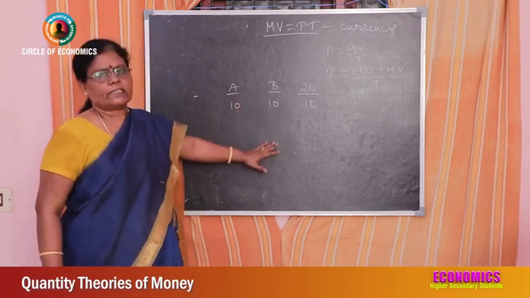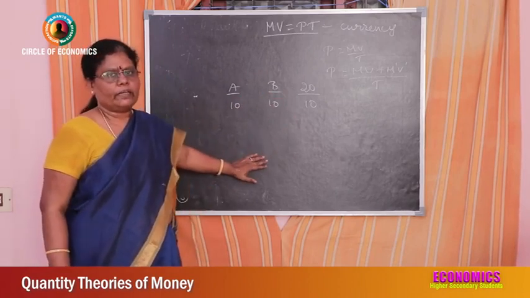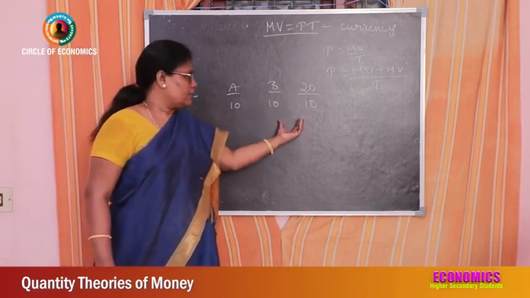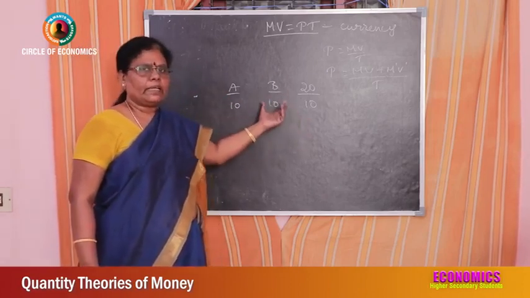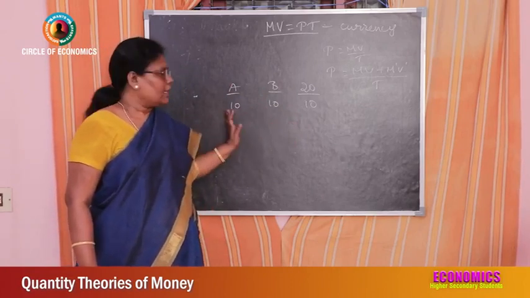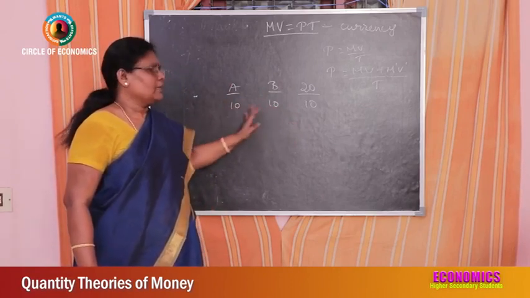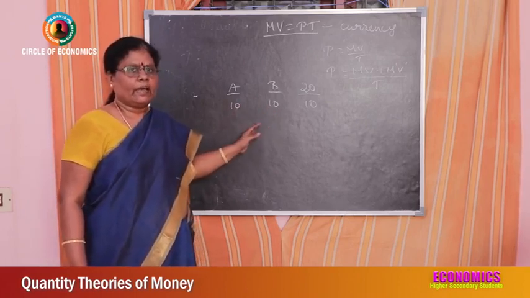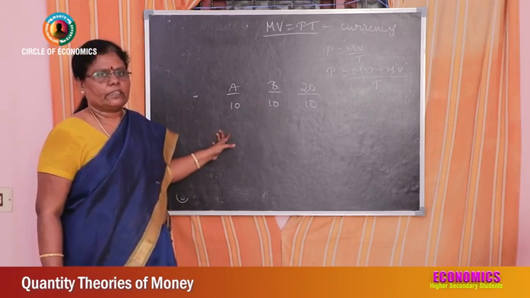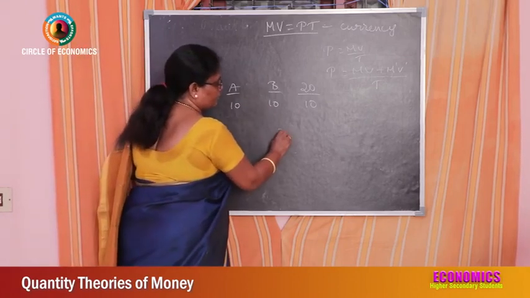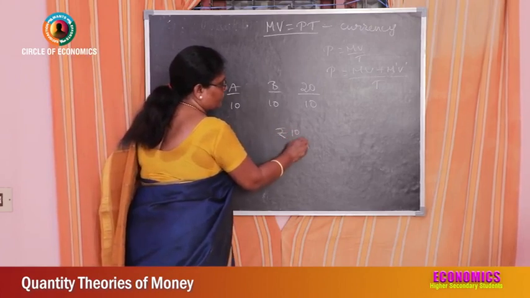Before they reach the market, what happened? A has consumed 10 tender coconuts that B was having, and B has consumed all 10 coconuts that A was having. All the 10 plus 10, 20 tender coconuts have been consumed when they go to the market. And how much money can they give to the grandfather? They can give only rupees 10.